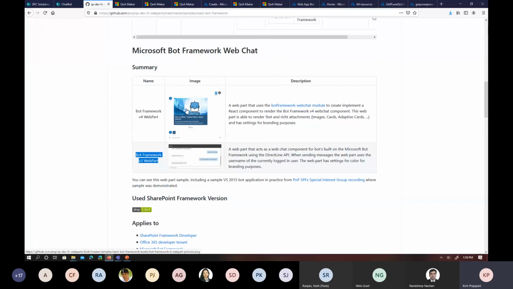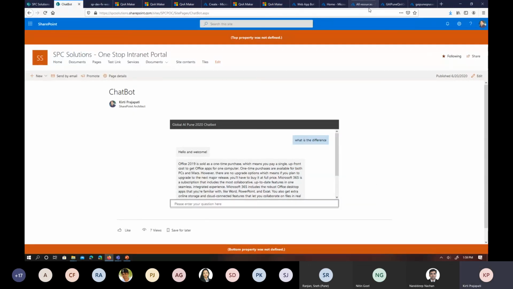It has a screen GUI change, and version number, like I have used version 3, and for this web part they have used version number 4. So there are a number of differences like images, cards, adaptive cards you can use if you go with version 4. But for version 3, it is a straightforward, simple messaging kind of information we can get from there. I think I'm done with the simple and straightforward demo, like how to create the knowledge base, how to train it, and how to consume it in this Azure